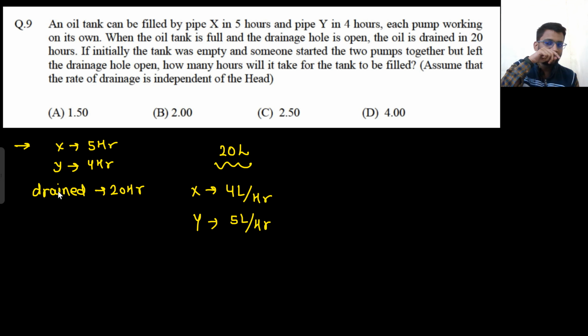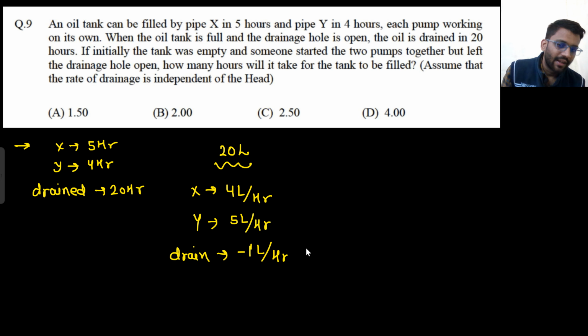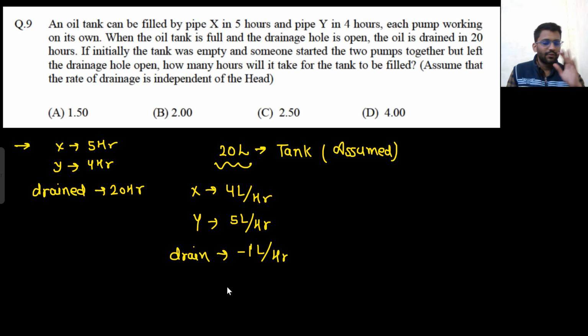And this drainage hole can empty the tank in 20 hours. That means the drainage will give minus 1 liter per hour; it will empty the tank. Are you getting my point? 5, 4, 20 was there. I took the LCM and assumed the tank to be of 20 liters.